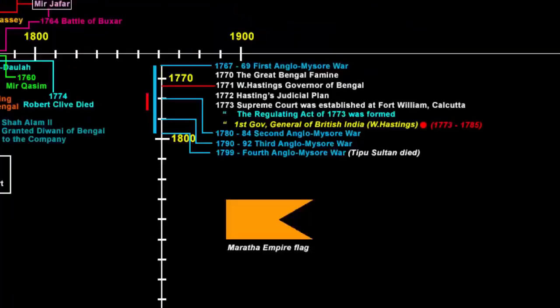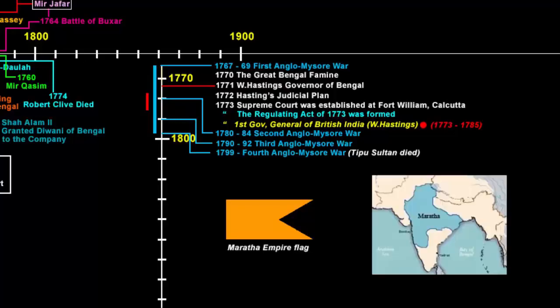Now here is the clever part. The company even fought wars with the Marathas. To maintain their power, the British used political warfare as their means to take down their opponents. From the late 1700s, the company wanted to curb and eventually destroy Maratha power. Maratha Empire was a Hindu warrior group that emerged from the western Deccan Plateau, which is present-day Maharashtra. They had dreams of ruling India from Delhi just like the Mughals.